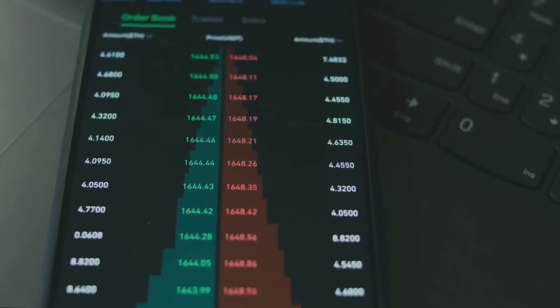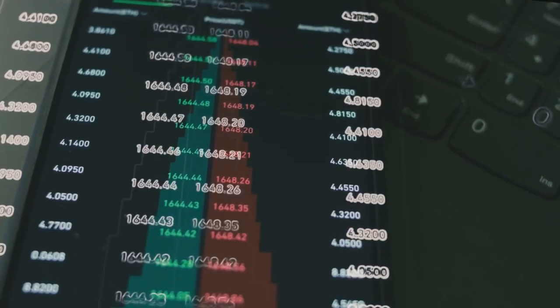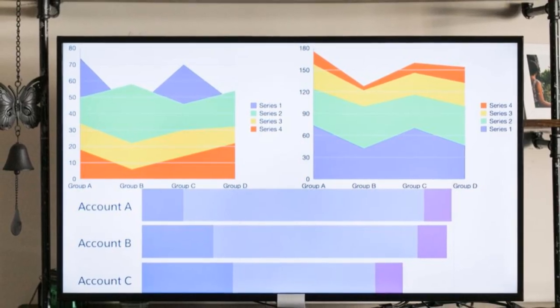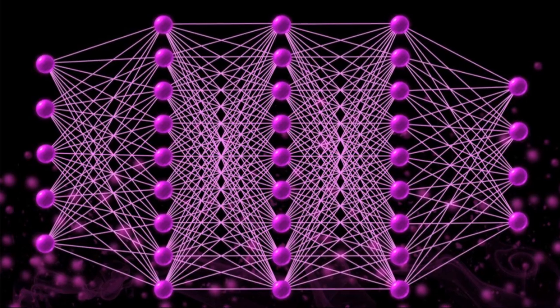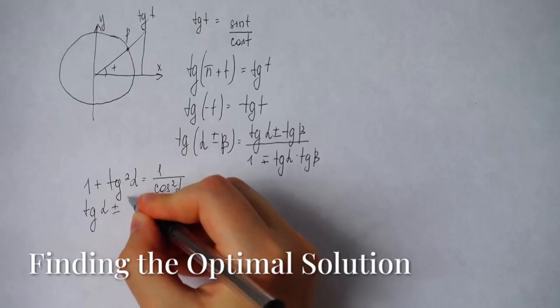It would not be able to capture the complexities of real-world data. Some common activation functions include sigmoid, ReLU, and tanh. Each function has its own properties and is suitable for different tasks.